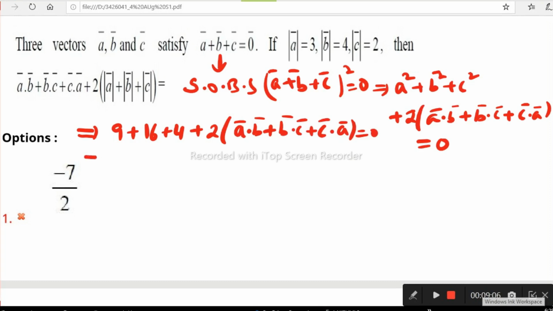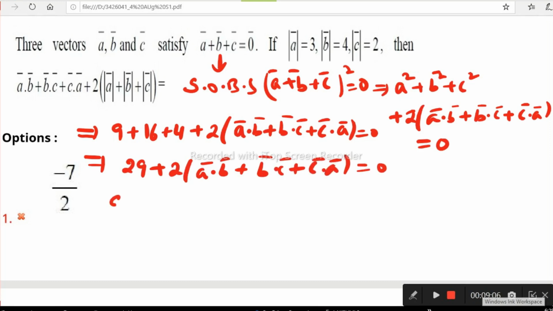Now, you know the addition of 9 plus 16 plus 4 is 29. 29 plus 2 times of A dot B plus B dot C plus C dot A is 0. From this we can collect what A dot B plus B dot C plus C dot A is. Simply, we have the dot product we have to use here, and it is minus 29 by 2.